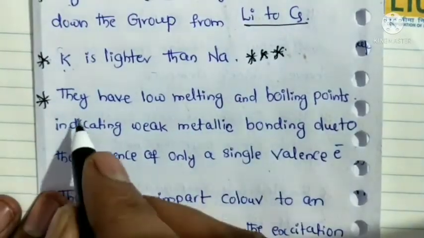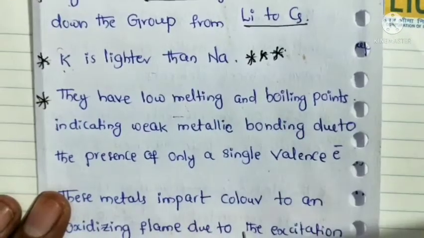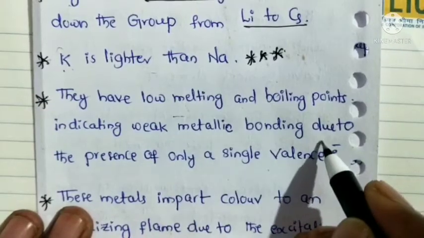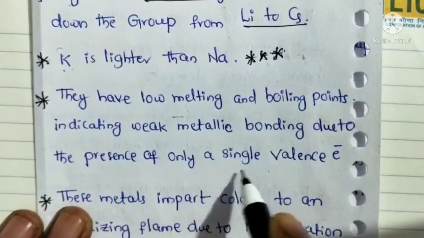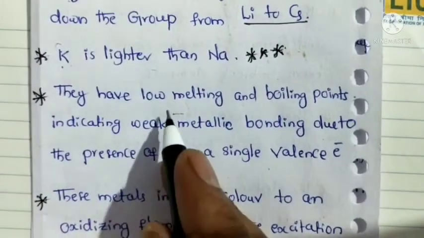Next, they have low melting and boiling points, indicating weak metallic bonding due to the presence of only a single valency electron.